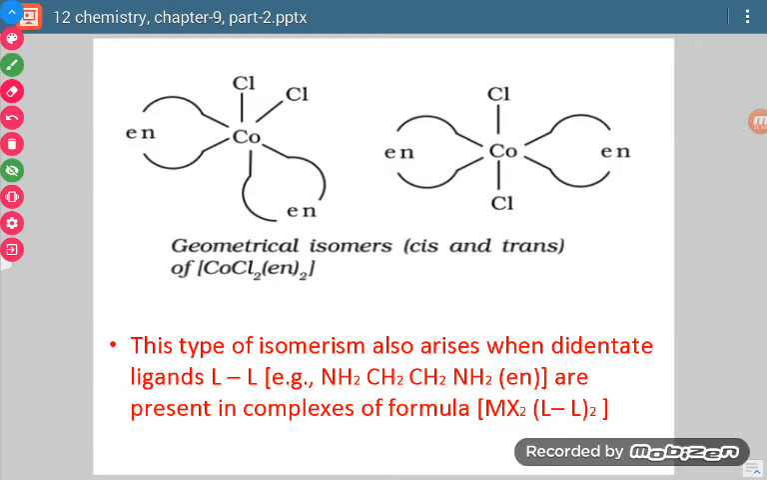Now see, in this case, we can see that there is presence of two types of ligands. One is the L-L, meaning there are two donor atoms, and such species is existing two times. This is monodentate, and such species is also existing two times. Okay. Now